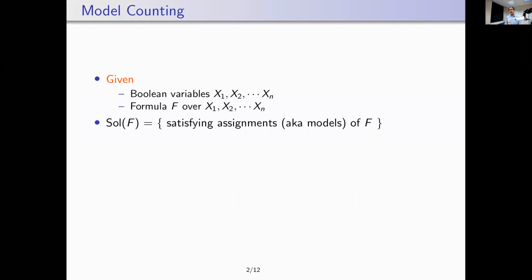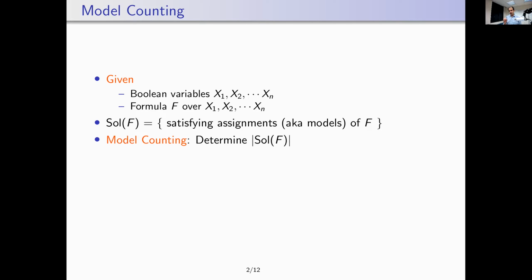Let's get started. I'll start with the problem of model counting. In this context, we have a set of Boolean variables x1 to xn. We have a formula f over these variables. I'm going to use Sol of f to denote the set of all the satisfying assignments, which are also known as models of the formula. The problem of model counting is to estimate the cardinality of Sol of f.